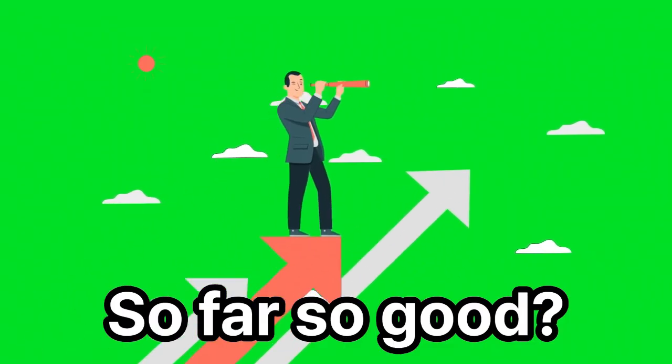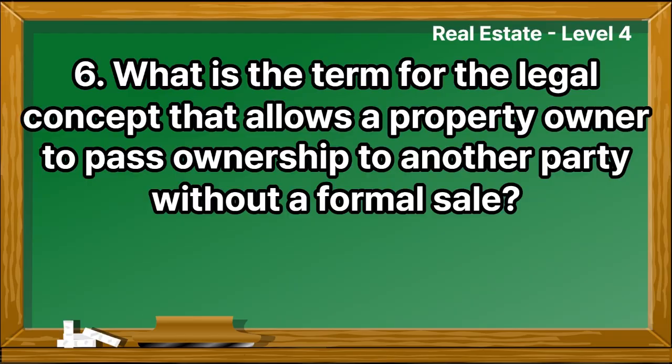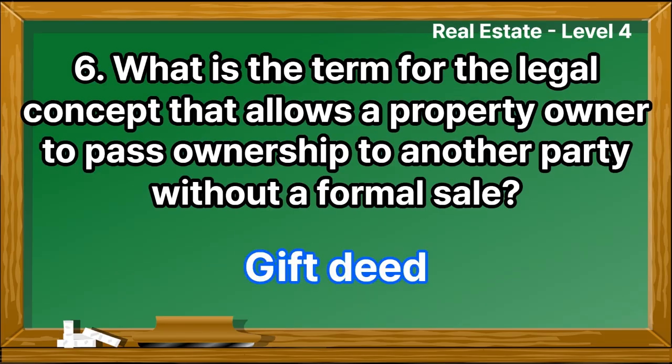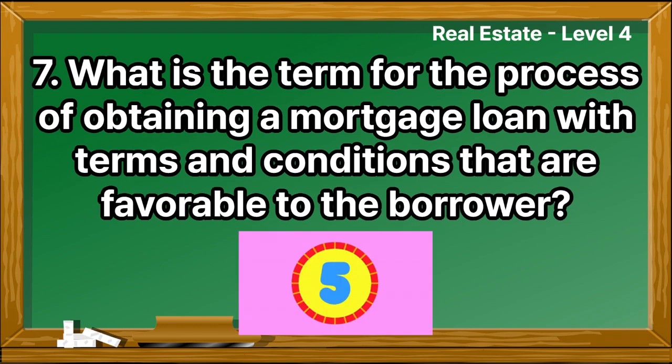So far so good? What is the term for the legal concept that allows a property owner to pass ownership to another party without a formal sale? Gift deed. What is the term for the process of obtaining a mortgage loan with terms and conditions that are favorable to the borrower? Mortgage shopping.